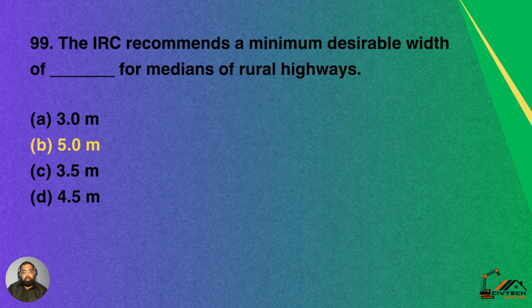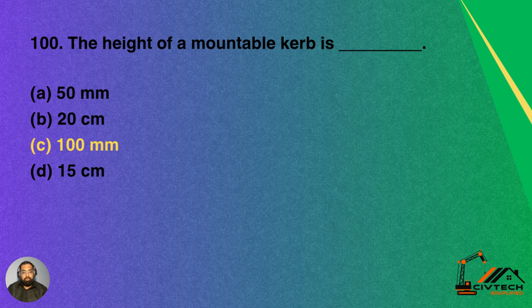The Indian Roads Congress recommends a minimum desirable width of dash for medians of rural highway. Option A 3 meter, option B 5 meter, option C 3.5 meter, option D 4.5 meter. So the correct answer is B, which is 5 meter. The IRC recommends a minimum desirable width of 5 meter for medians of rural highway.